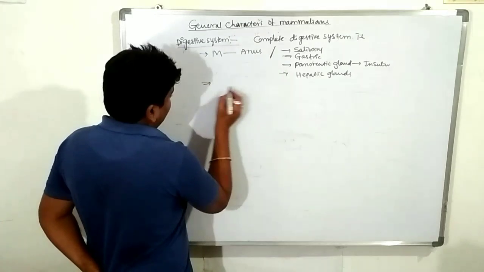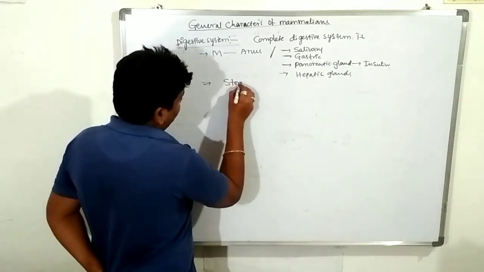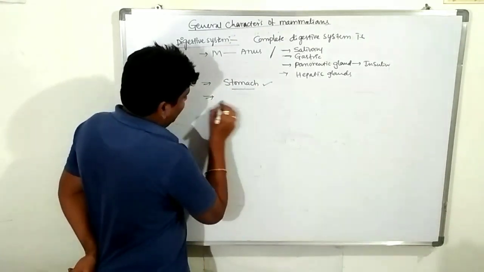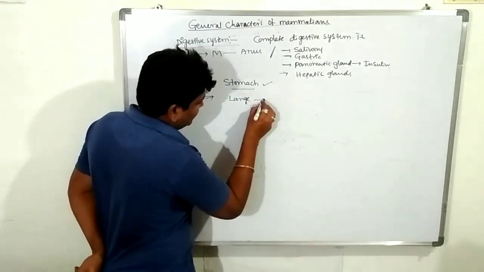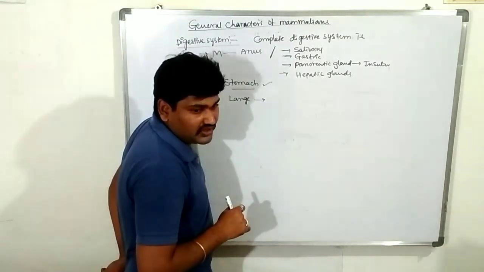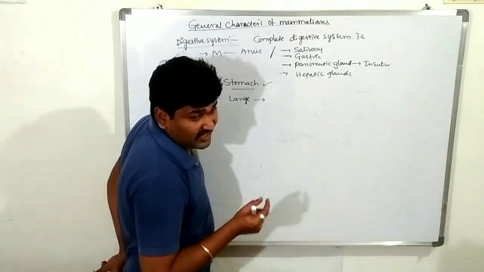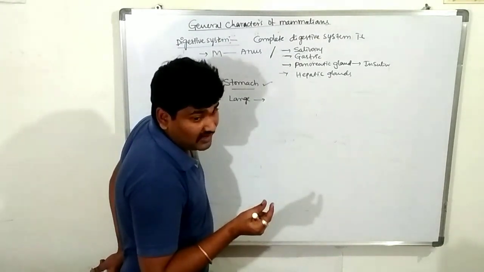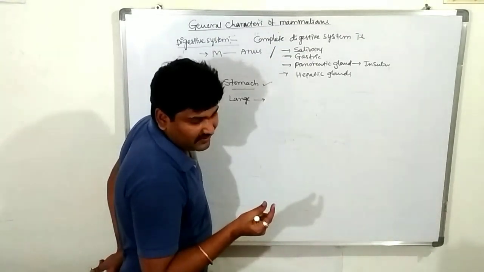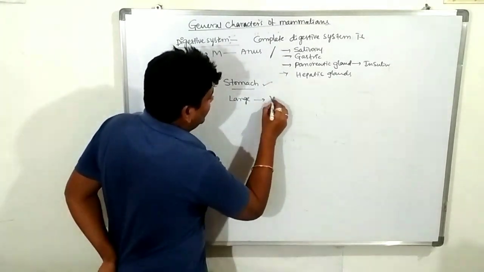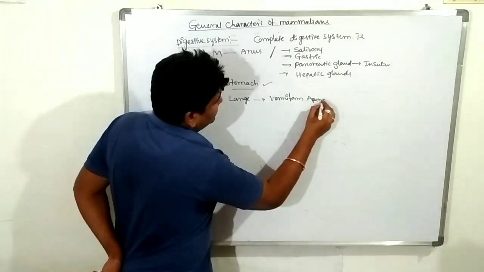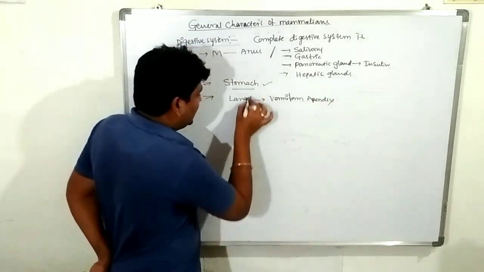Next one, these have a large stomach. We know that the stomach is present. Next one, the large intestine. The large intestine has a finger-like projection known as the vermiform appendix. Worm means parasite, an individual organism. Vermiform appendix is present in the large intestine.